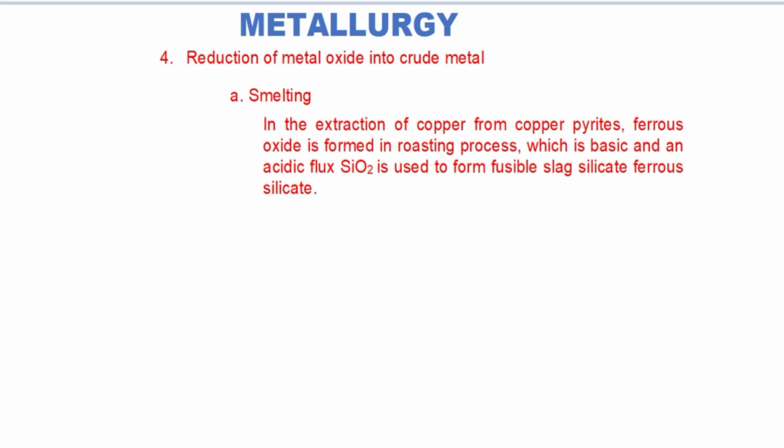The ferrous sulfide formed further undergoes a reaction with oxygen to form ferrous oxide. The ferrous oxide is a basic impurity, so to this an acidic flux, silica, is added. So a fusible slag, ferrous silicate, is formed.